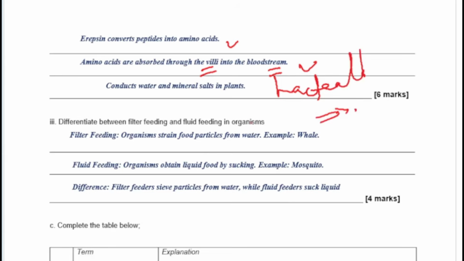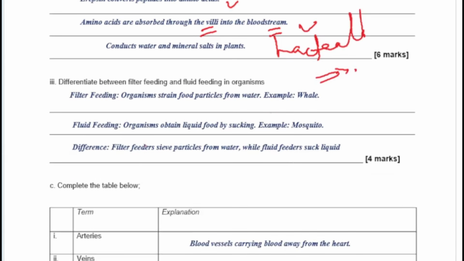Now differentiate between filter feeders and fluid feeders. Filter feeders are organisms that strain the food particles from water. They have like a mesh that helps to strain the food particles. But the fluid feeders obtain fluid by sucking, like what you have in your mosquito. So the whale is a filter feeder, whereas your mosquito is a fluid feeder. The difference is that the filter feeders sieve the food particles from water, whereas the fluid feeders will suck the liquid food.